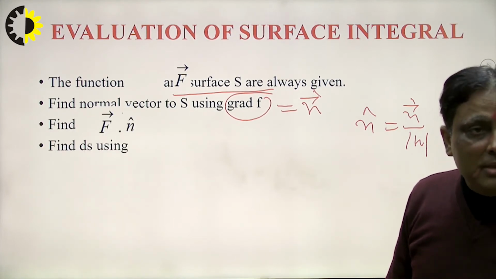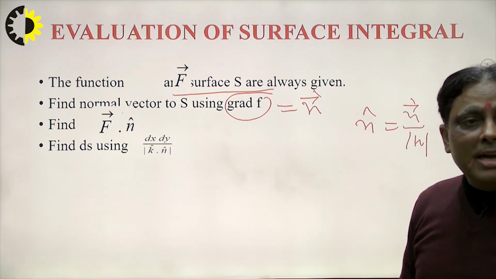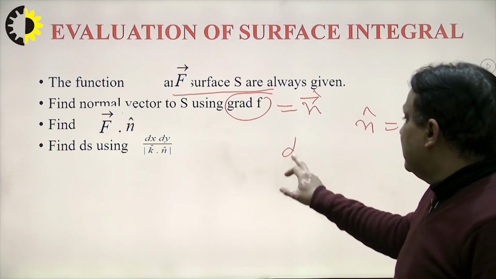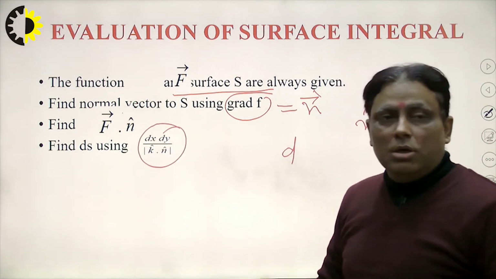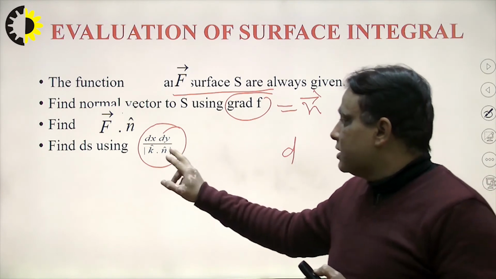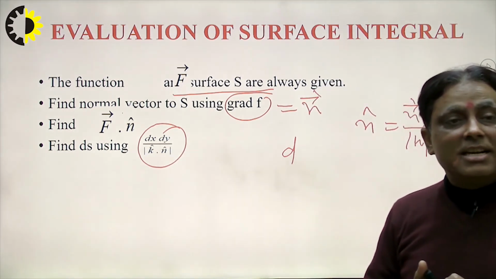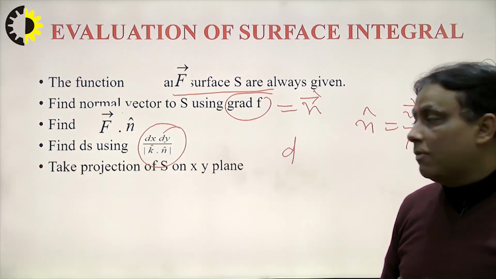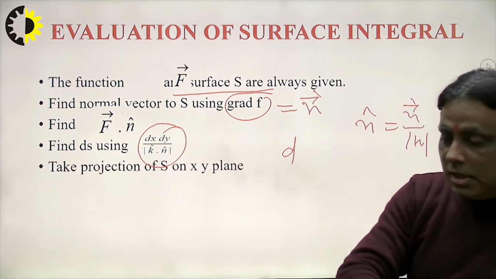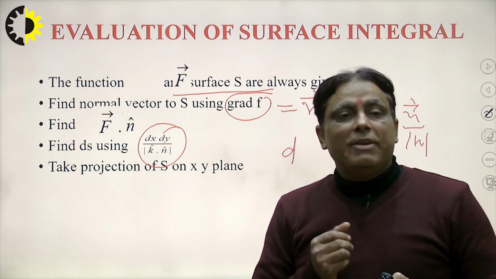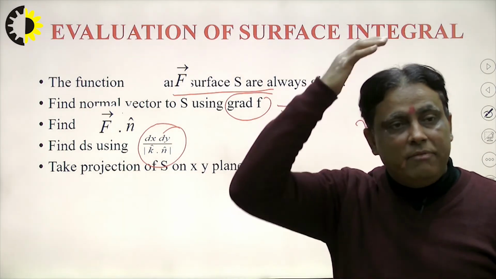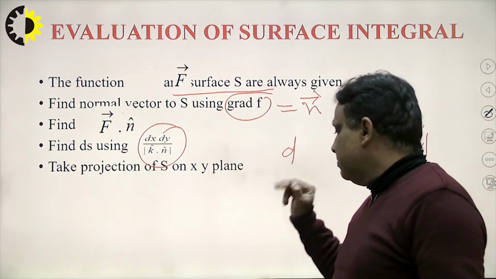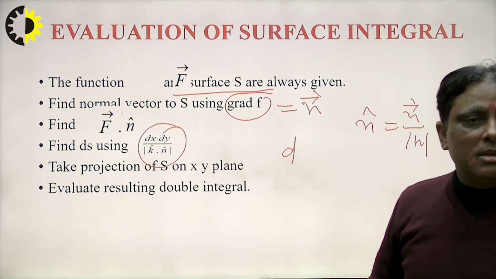And how to calculate dS? dS means surface area. That means I want to calculate this portion, perpendicular to z, so that means k dot n. Suppose I want to calculate here dx dz, then there will be j dot n cap. In this way we can find the projection on the xy plane. Suppose this is the xy plane, what will be the projection, that means, if this is my height, my head will be the projection on the xy plane with respect to my foot. So in this way we can find the projection by using the surface integral.